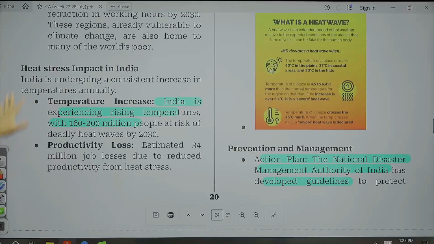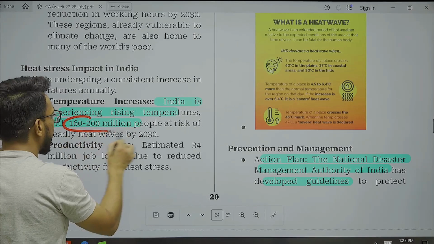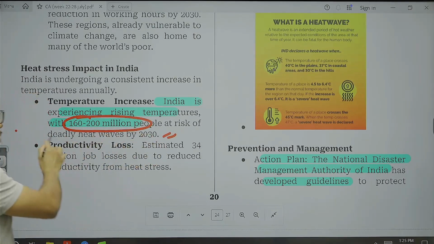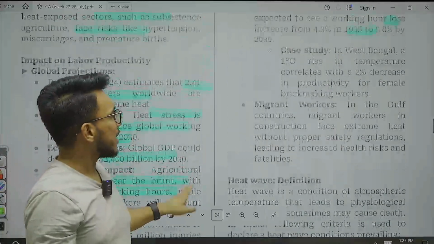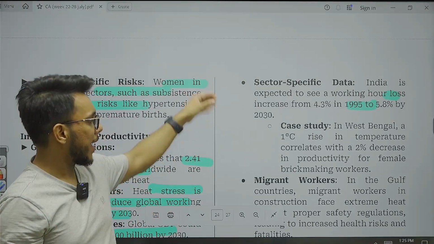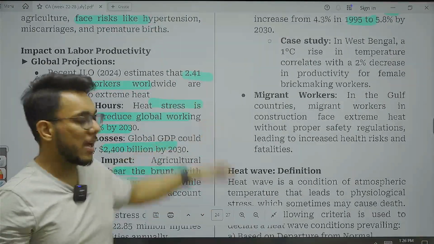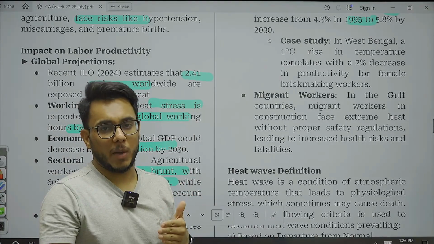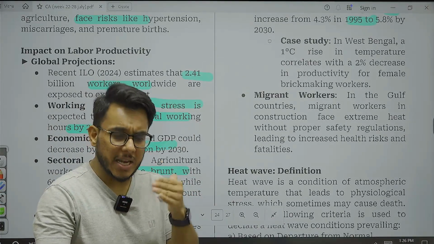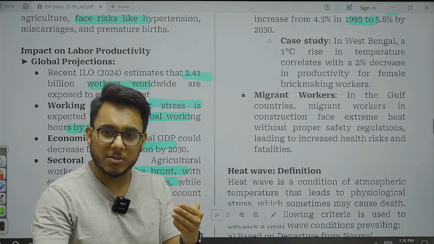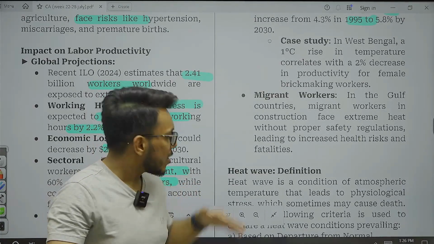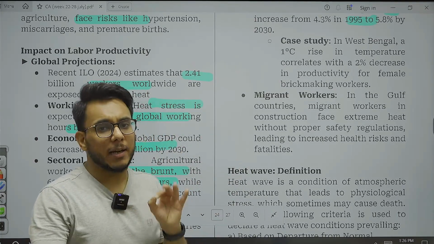Now, when we talk about the heat stress impact on India, 160 to 200 million people are at risk of the heat wave. Okay, so this is something that we are going to see here. And guys, migrant workers particularly are facing the biggest problem here because they are largely involved in manual work. They are the ones largely involved in construction activity or such kind of things. So these are the major data points that we have.